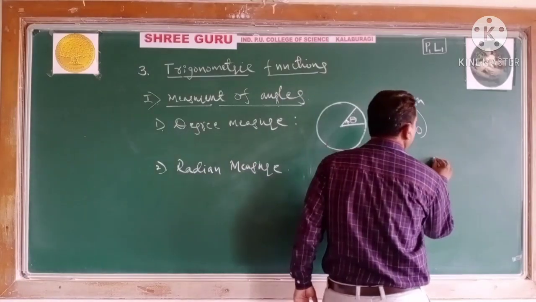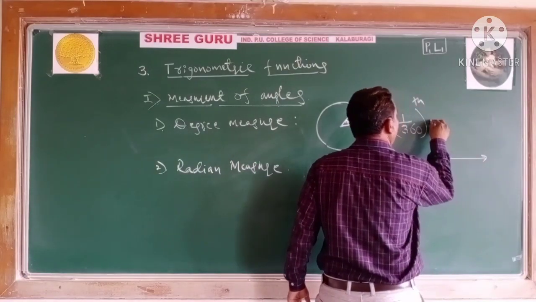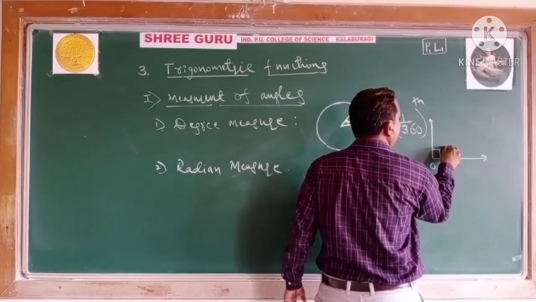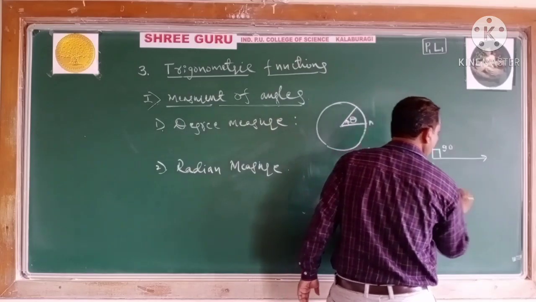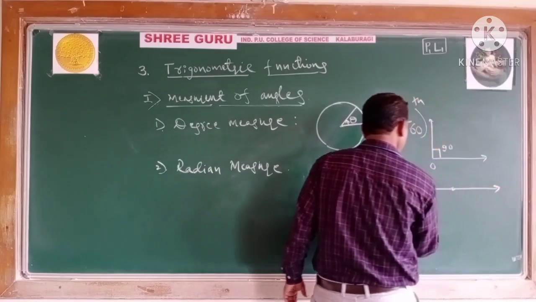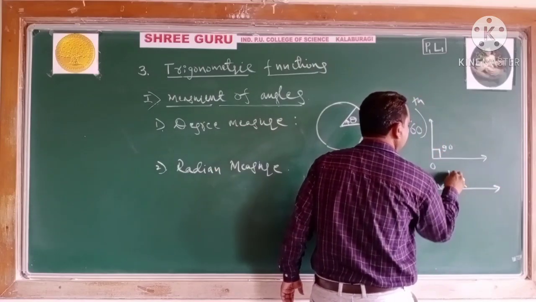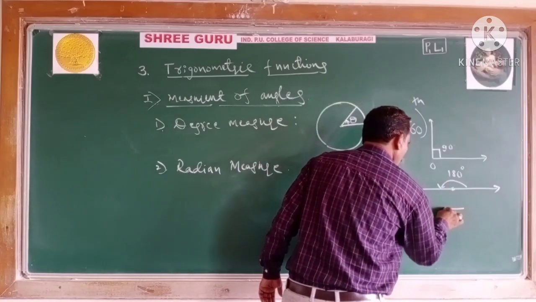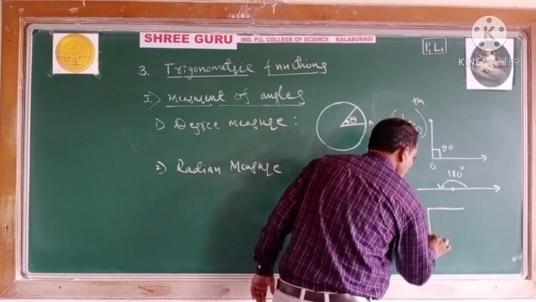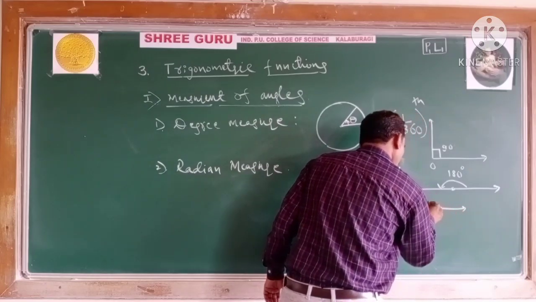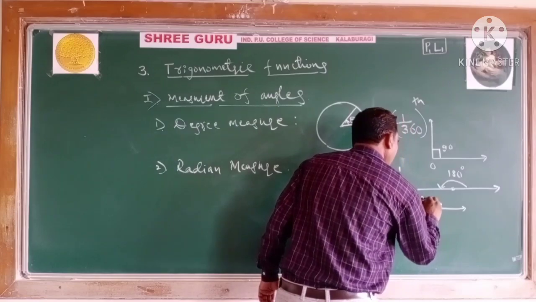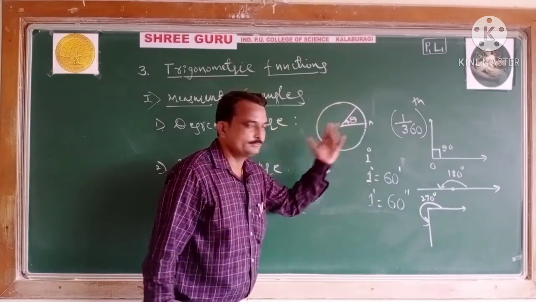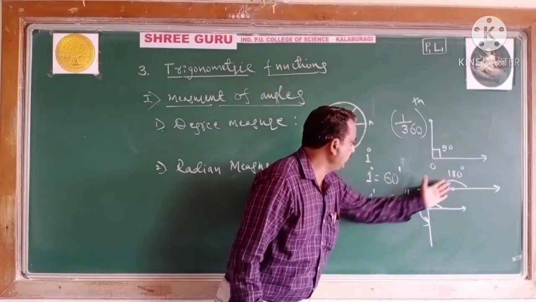You know, just here I will draw some angles. This is the 90 degree, this is the 180 degree, and this is 270 degrees. 360 degree it is. These are some examples of the degree measure.